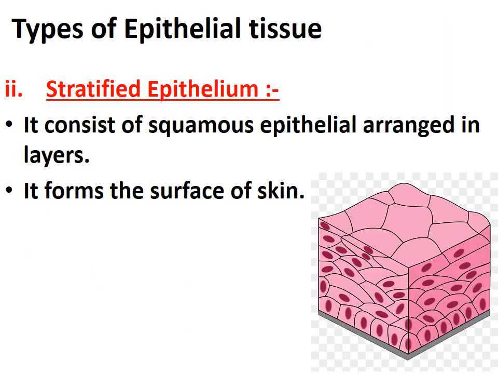Second type of epithelial tissue is stratified epithelium tissue. When the squamous epithelium tissue is arranged in layers, one above the another, it gives rise to stratified epithelium tissue. So it consists of squamous epithelial tissue arranged in layers. Now where is it found? It forms the surface of the skin, similar to the squamous epithelium. So this was the diagram.